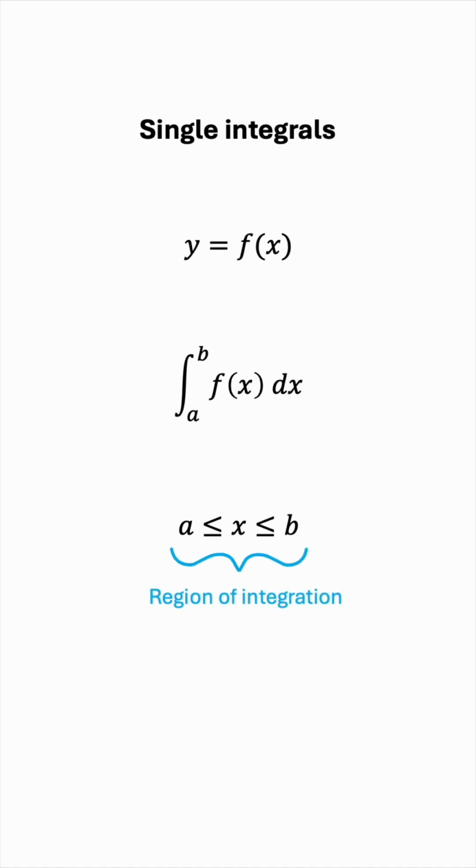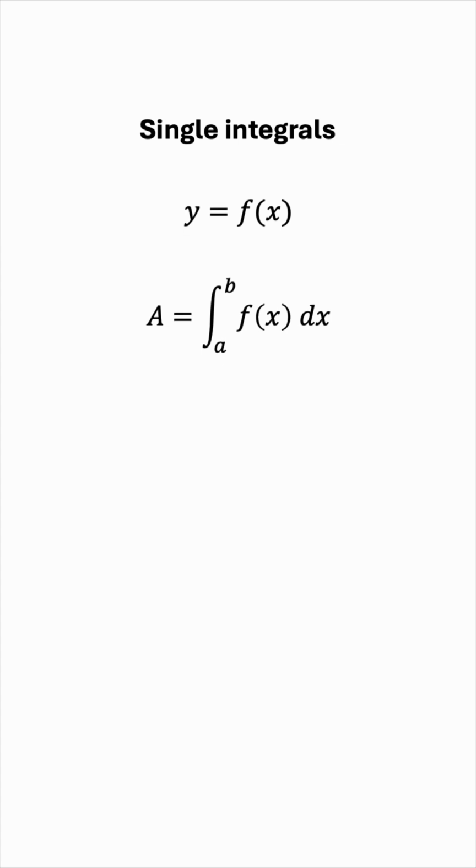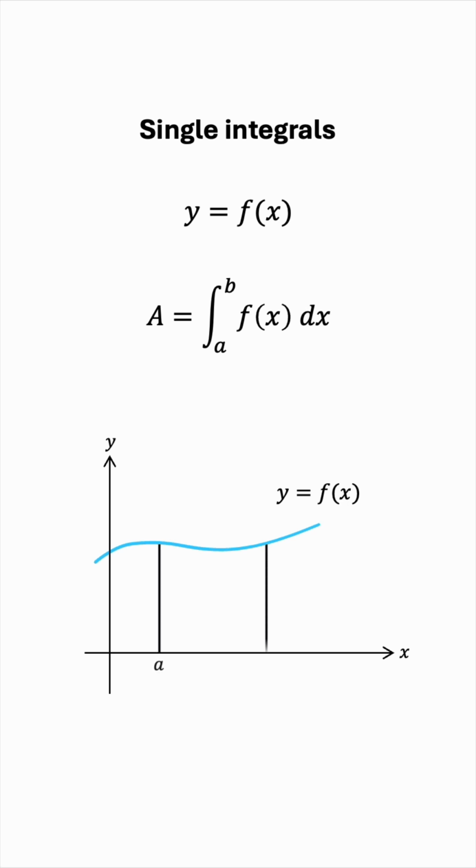The result of the definite integral would be what we call a signed area, meaning that while area is a positive quantity physically, the area given by the definite integral can be negative in case the graph is below the x-axis. So this area, which can potentially be negative, is what we call a signed area. For example, if we had an arbitrary graph of f of x like this one, x will range from a to b, and this would be the area given by the definite integral above. Okay, so that's the case for single integrals.